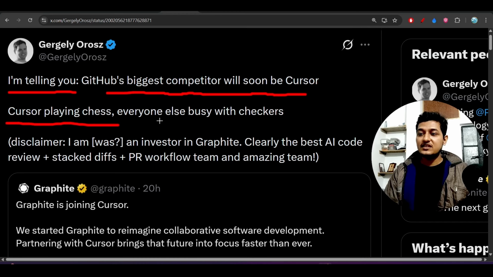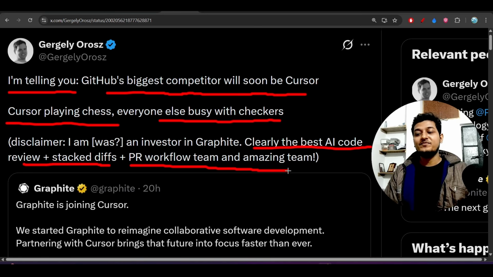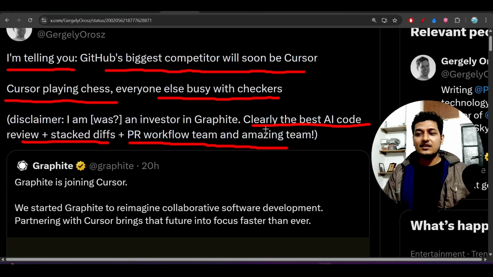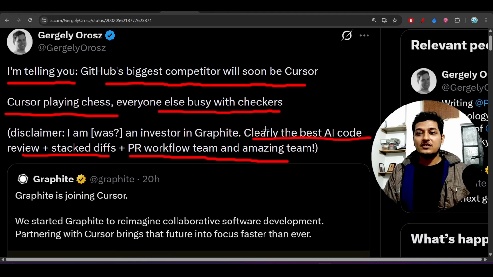Cursor is playing chess, everyone else is busy with checkers. Here you see clearly: the best AI code review plus stacked diffs plus PR workflow, and an amazing team. In the coming days, Cursor will be the biggest competitor of GitHub. And this person is saying that, the way Cursor is moving and adding features, this can happen, right?